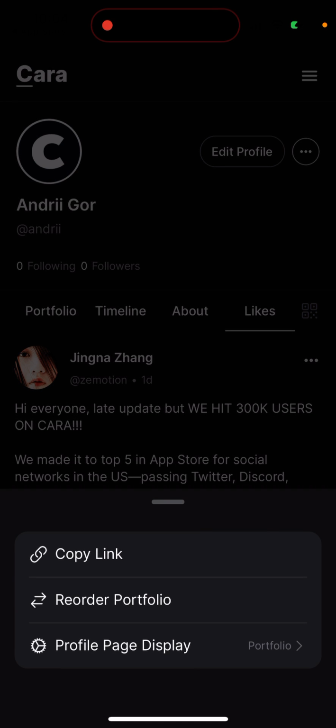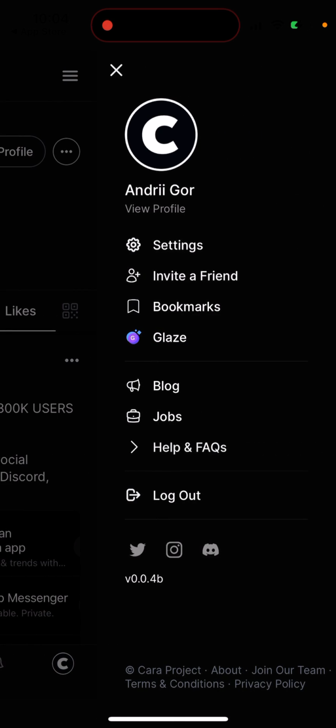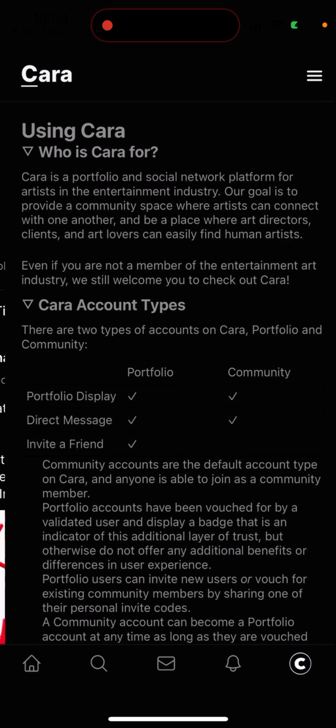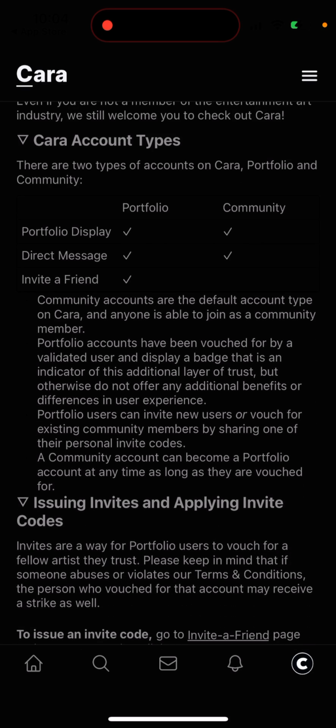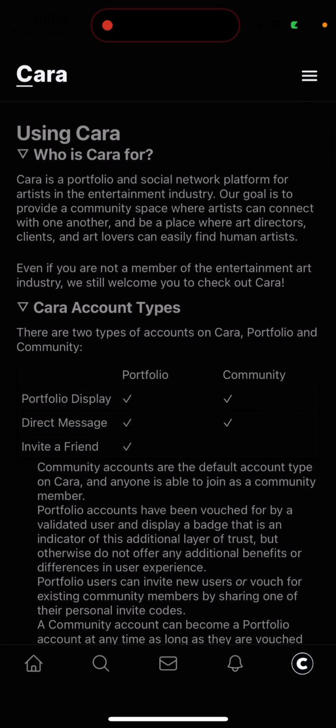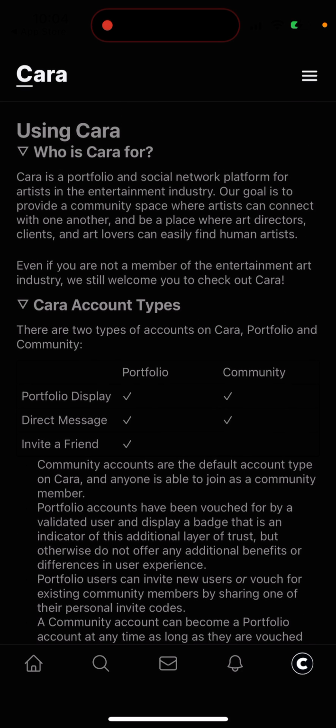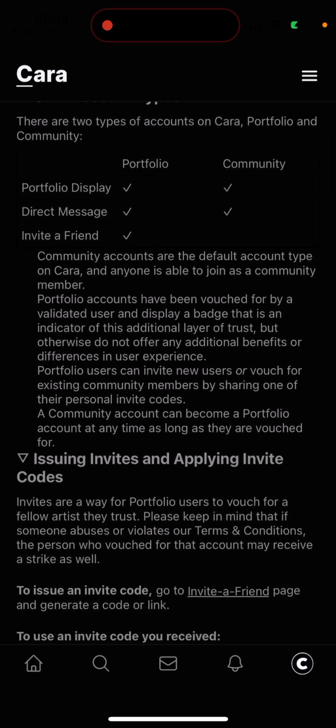So yeah, you can just go in here and see all the details. Then there are some FAQs you can read here. There are multiple account types: portfolio and community account, where in a portfolio account you can invite a friend. And yeah, Cara is a portfolio and social network platform for artists in the entertainment industry. Our goal is to provide a community space where artists can connect with one another and be a place where art directors, clients, and art lovers can easily find human artists. Even if you are not a member of the entertainment art industry, we will still welcome you to check out Cara.